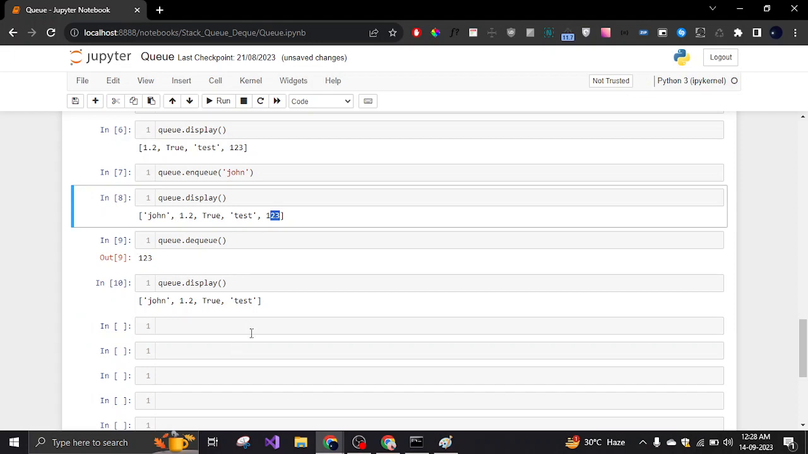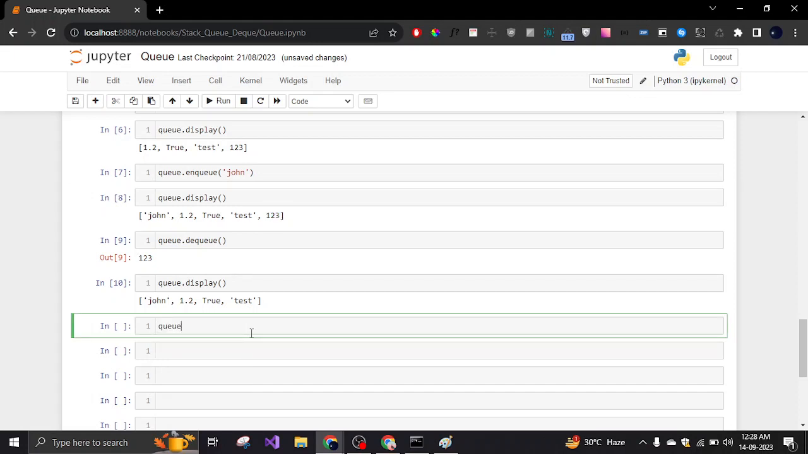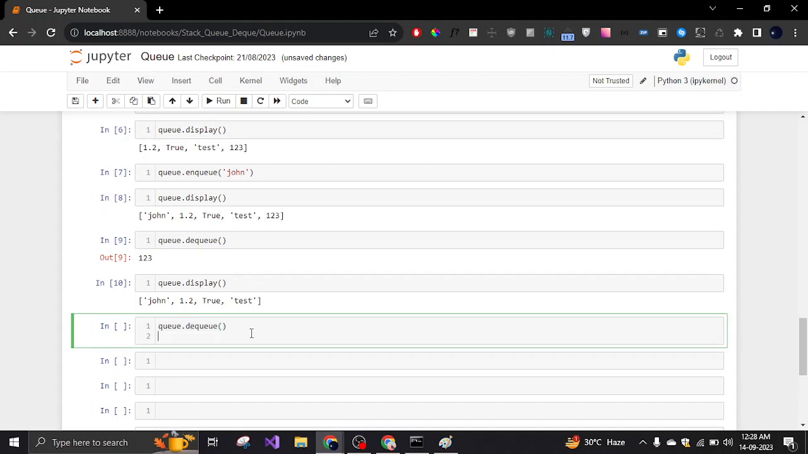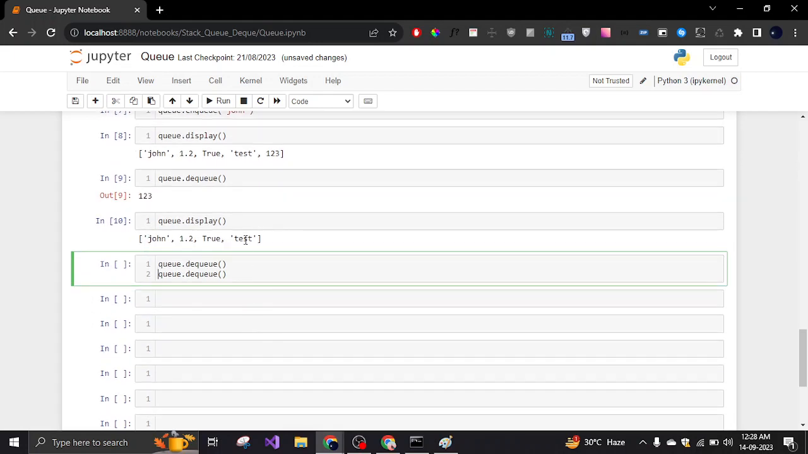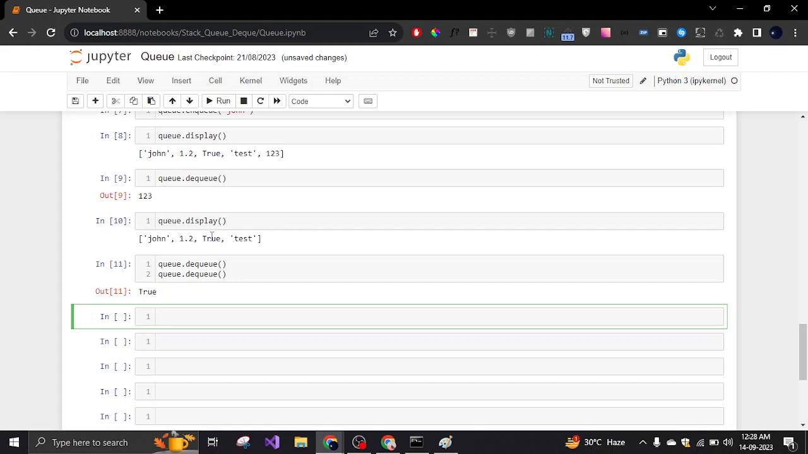Now let's delete two more items, right? So if I delete two more items, I will call this function two times. So it will basically delete two items, this test and true. So now let's check it.